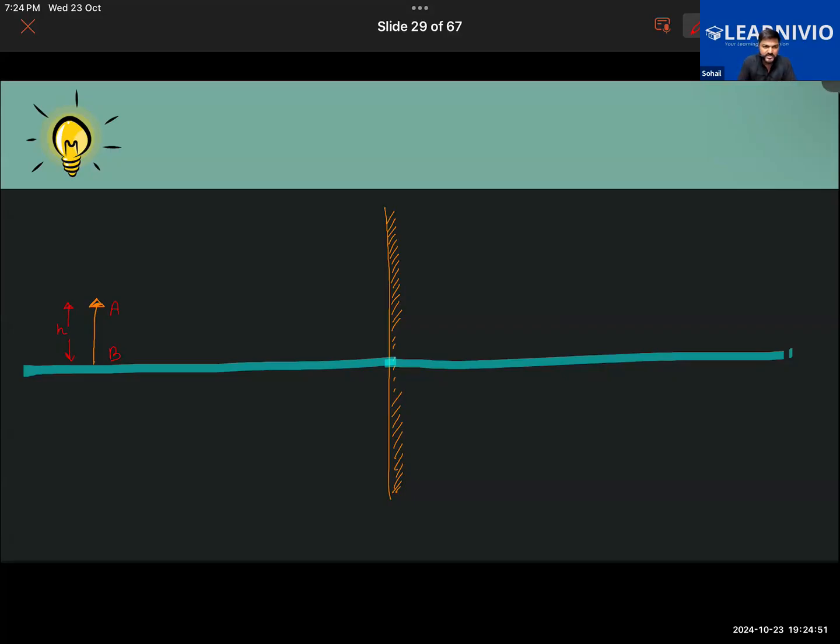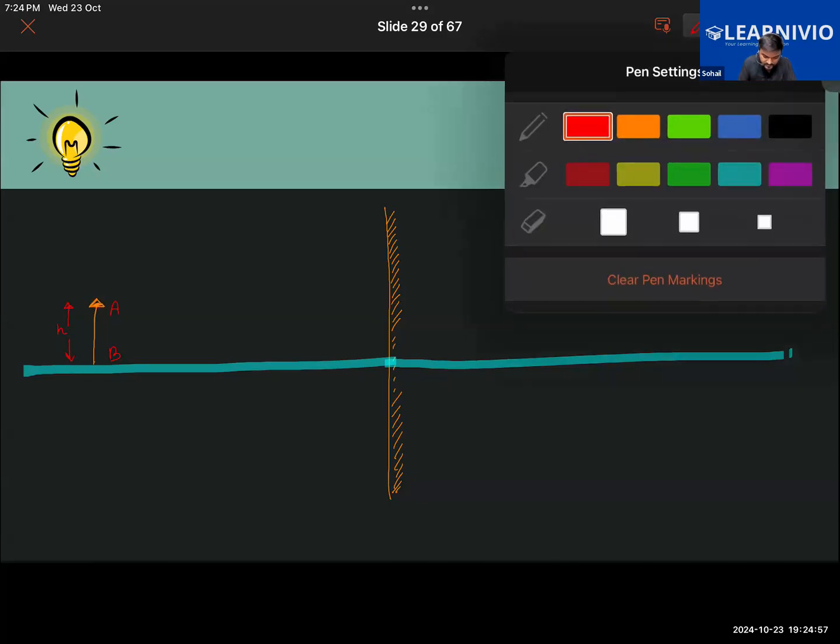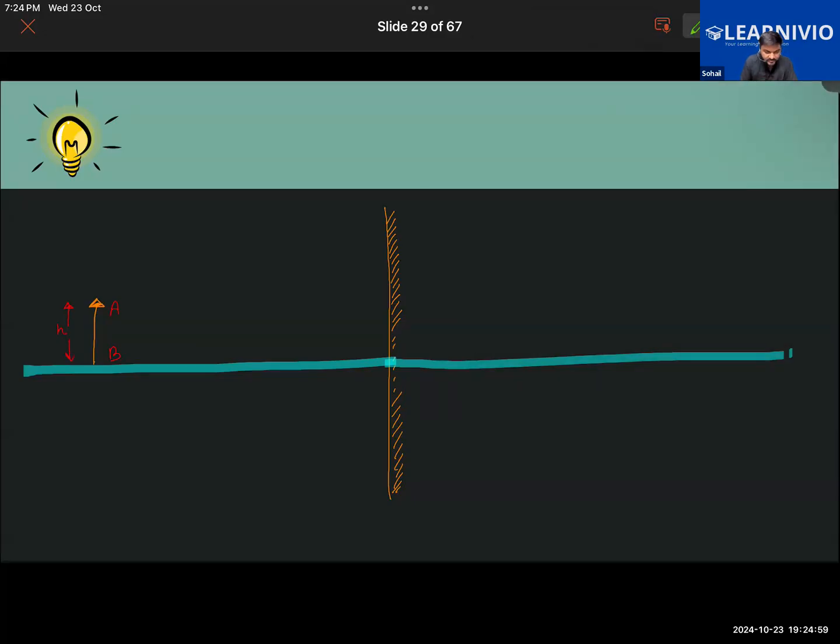So after falling on this object, it will be getting reflected from the object AB, isn't it? So there will be a light ray that will be coming from the top portion of the object like this. Getting it, guys? Like this. And there will be another light ray that will be falling in this manner. Getting it, guys, so far?